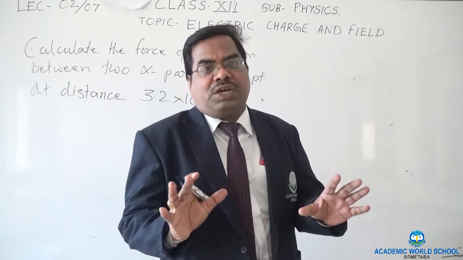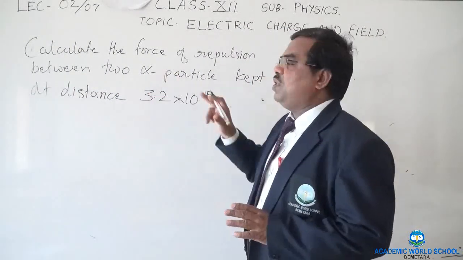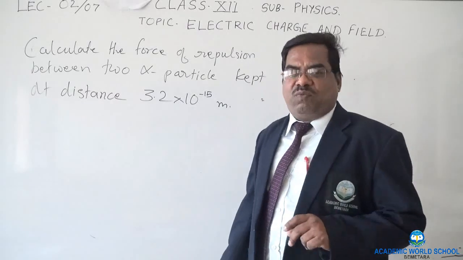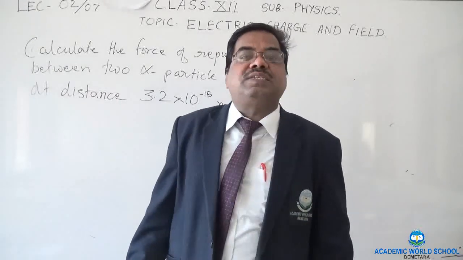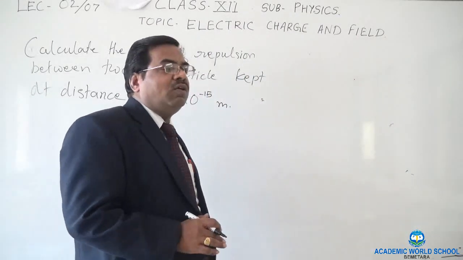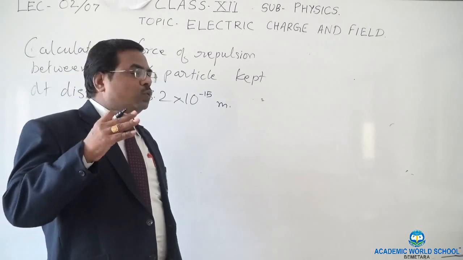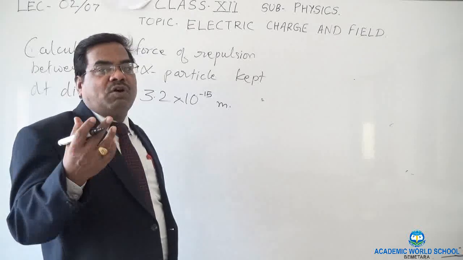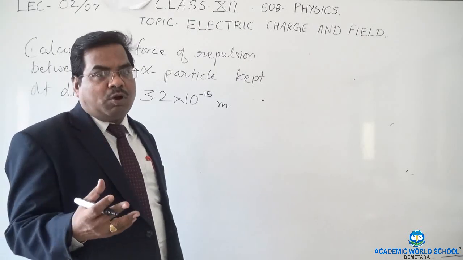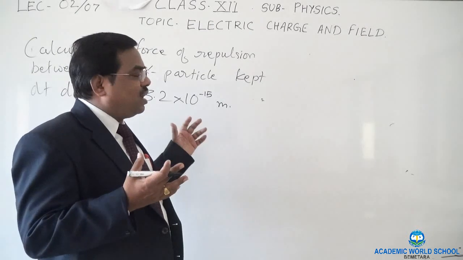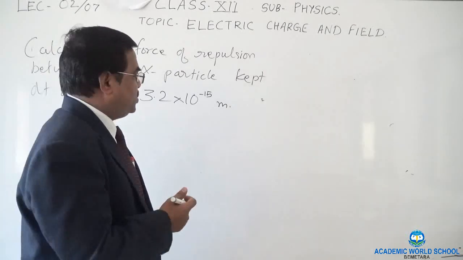So our question uses alpha particle. Now we should know what an alpha particle is. Alpha particle is a positively charged particle having charge equal to 2 times the magnitude of the charge of a proton. Proton is positively charged and here alpha particle is also positively charged.